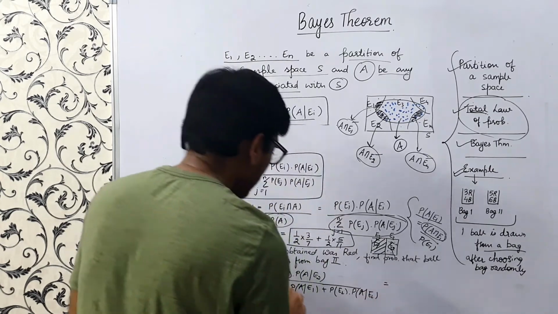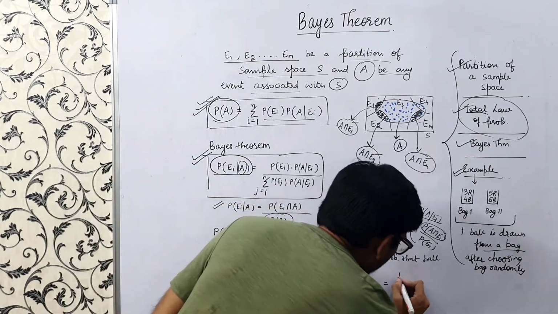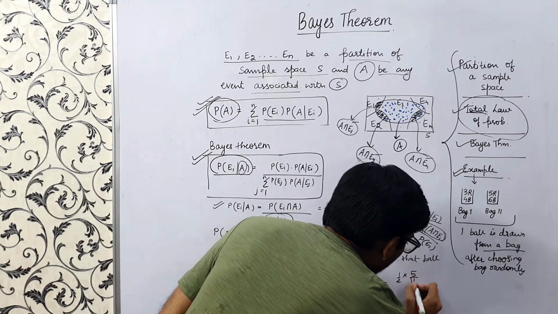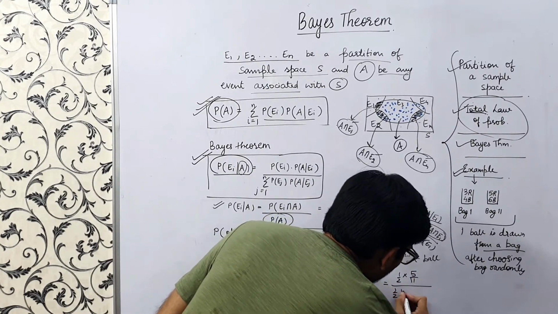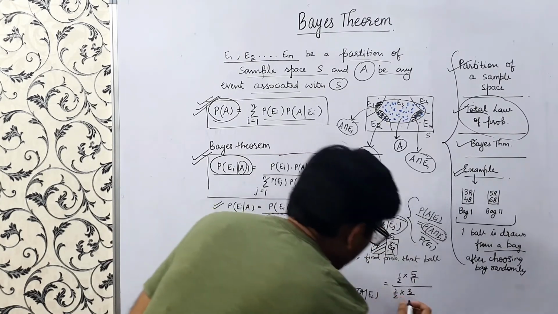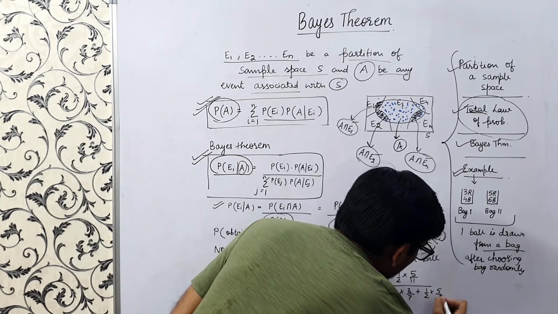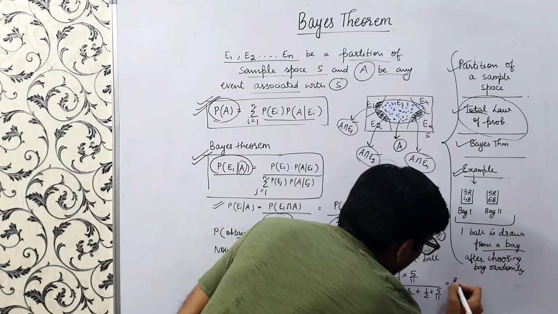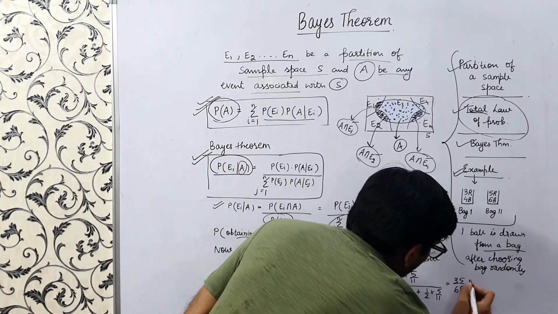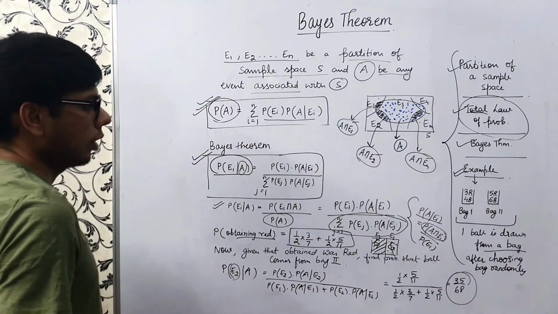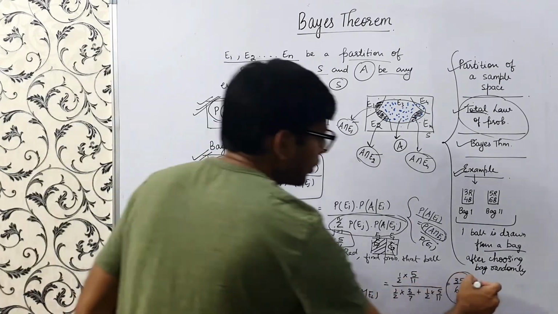For E2 it is half into 5/11, and the denominator is half into 3/7 plus half into 5/11. So this comes out to be, I guess, 35/68, right?